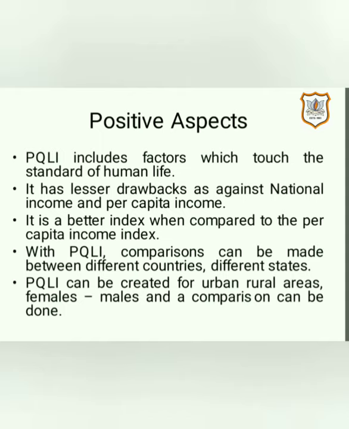Not only this, PQLI can be created for urban as well as rural areas, and then a comparison can be made of how PQLI is performing in urban areas and in rural areas, and whose performance is better. Also, PQLI can be derived for males and females, and a similar comparison can be done.